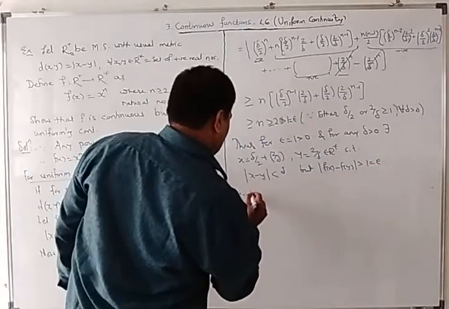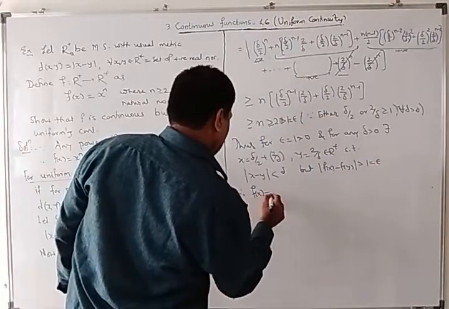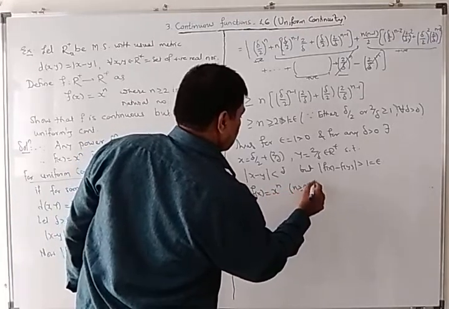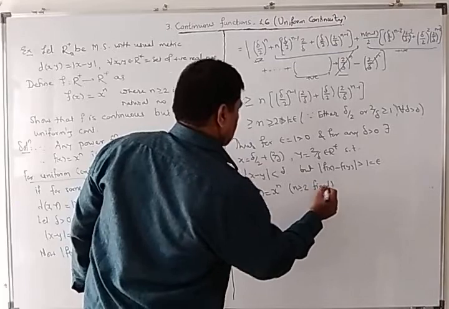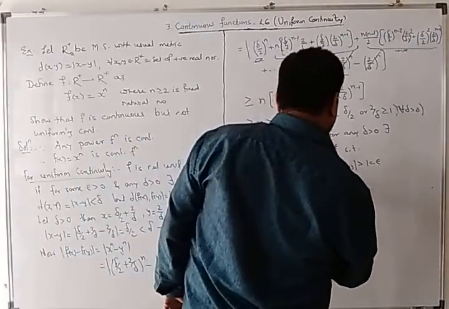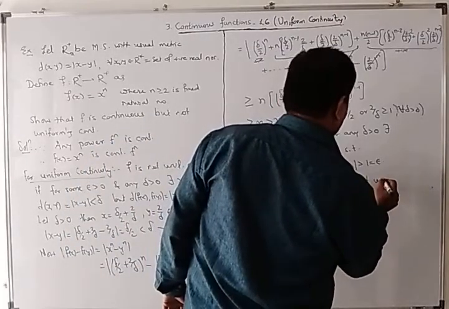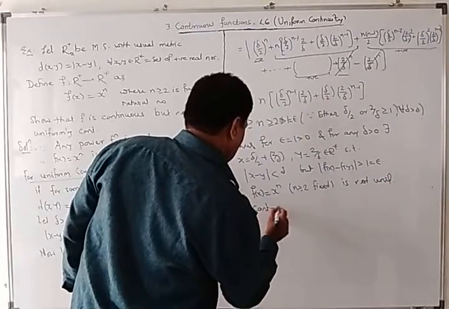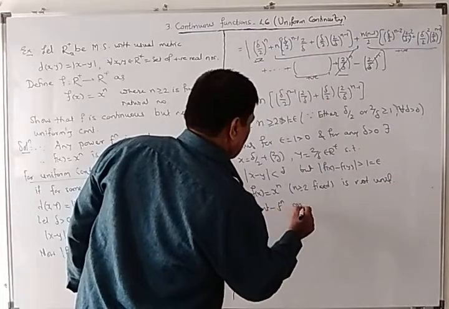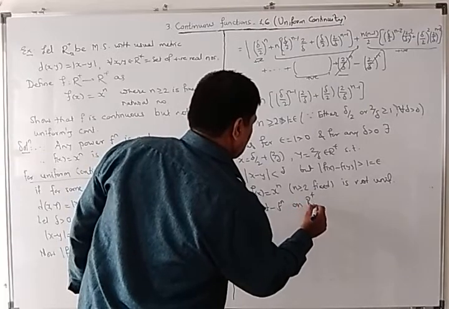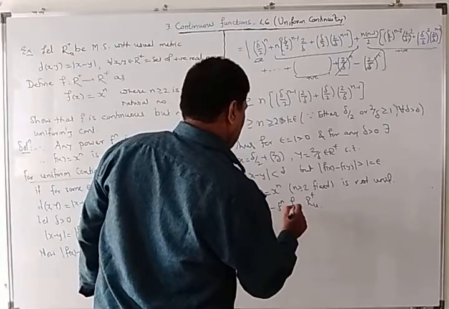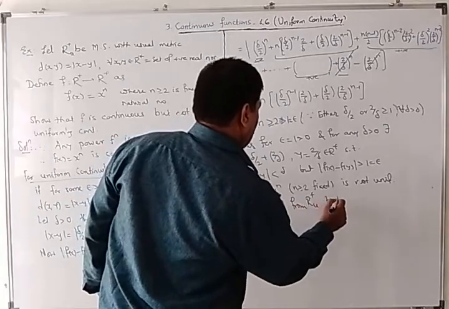And therefore fx equal to x raised to n is not uniformly continuous on R plus. It is a continuous function from R plus to R plus.